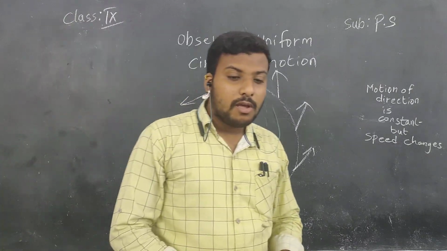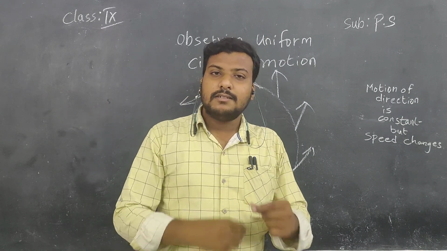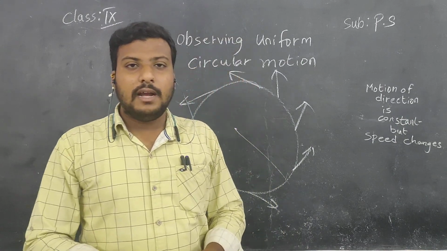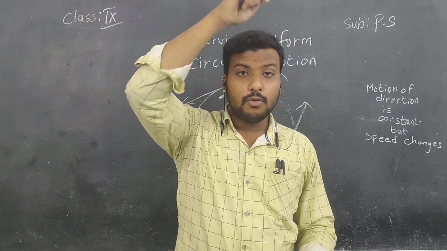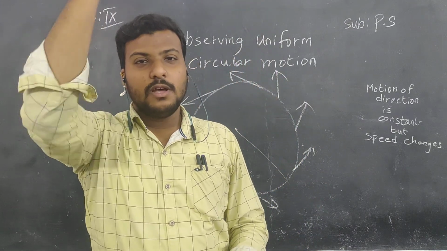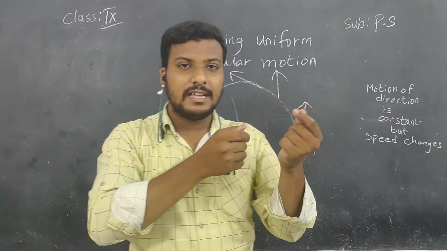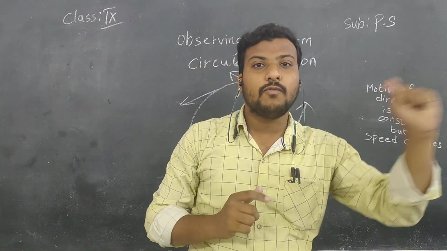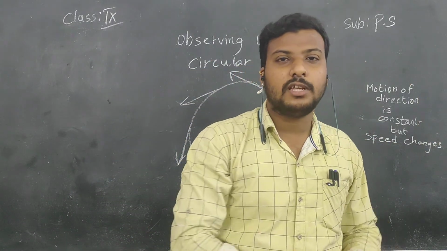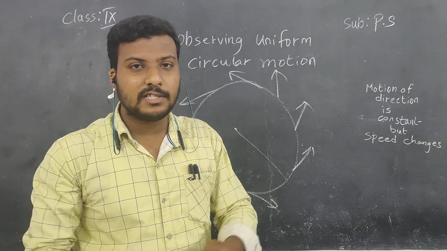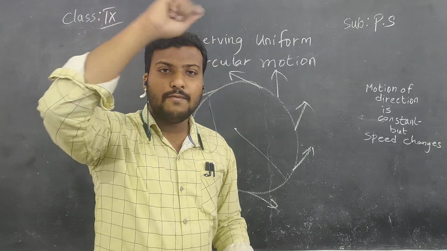Right now, you take one small stone, children, any regular stone, and tie the stone with a thread, and make the stone rotate in a circular motion like this. You might have seen in the movies the hero whirls the stone like this, and he leaves that stone in the direction of the villain. So it will go in that direction and hit the villain and the villain falls there. Yes or no, children? You have experienced it. So here also, you take the stone and whirl like this.